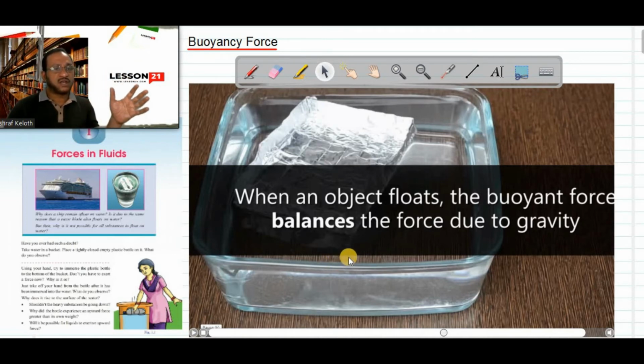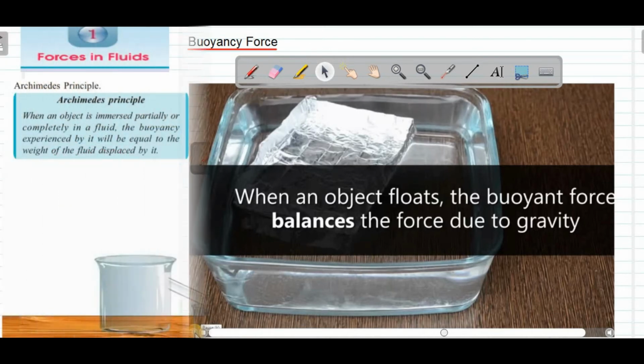So whatever the total weight of the ship is, more than that buoyant force should be acting on the ship, otherwise it will sink. When a ship is floating on the surface of water, the total buoyant force acting on the ship should be greater than the total weight of the ship. That is a condition for flotation.